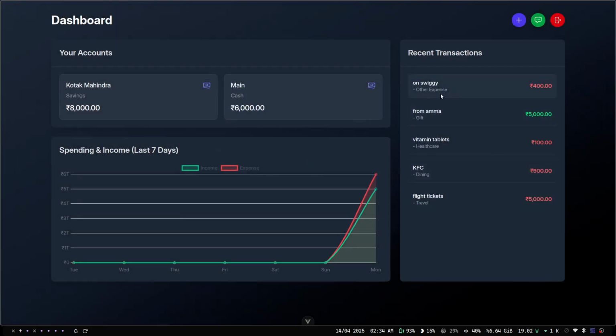And if you can see here, we have the transactions which we have made. And if we hover over this line chart, we can see how much amount we have transacted today. That is, we have spent around 6,000 rupees today, and we also got 5,000 rupees credited into our account. So basically, this is the idea.